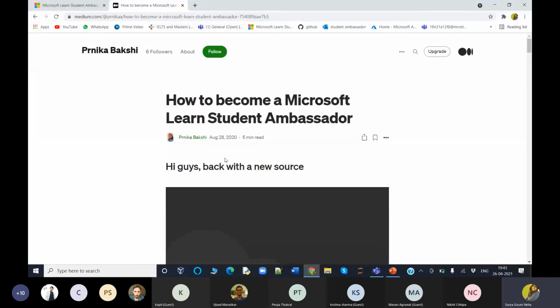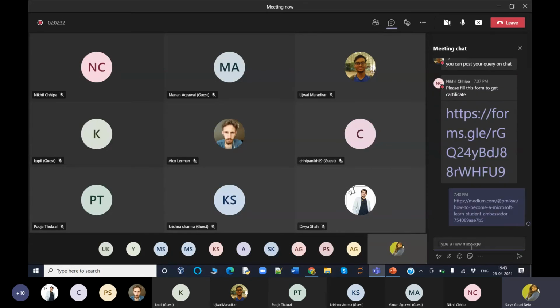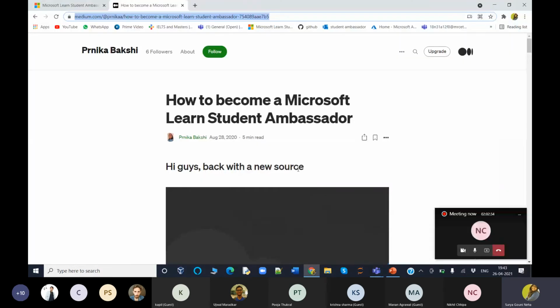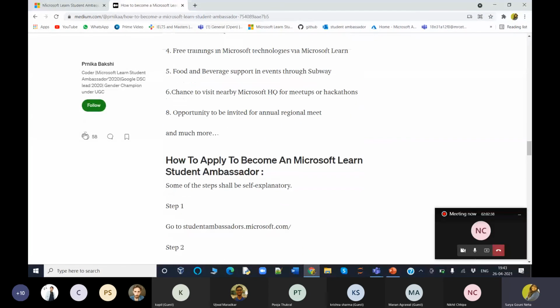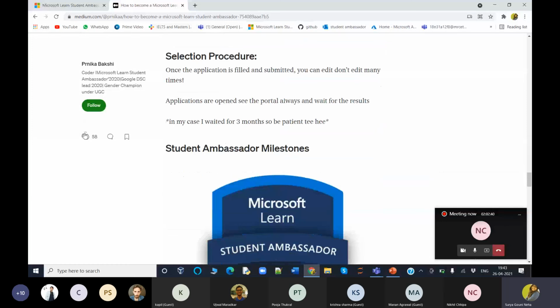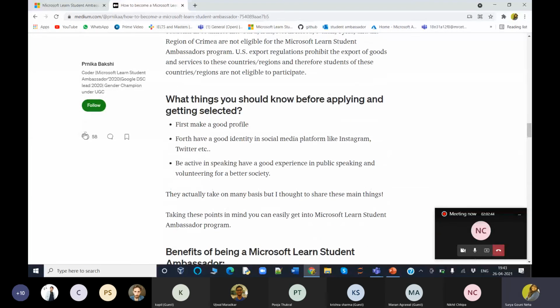So this was written by Pranakshi Bakshi. She is also my co-MLSA. I'll be sharing this link in the chat box. Just go through this blog, but still I'll be explaining how the application goes on. So the steps are that, okay, just a minute.